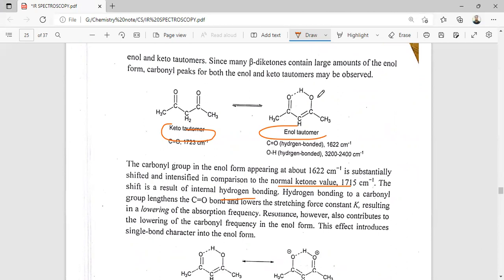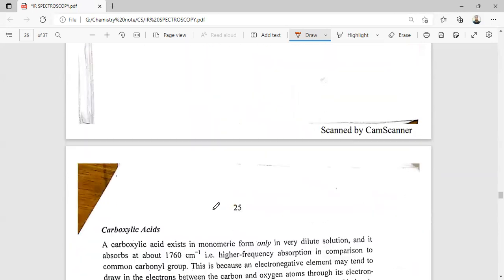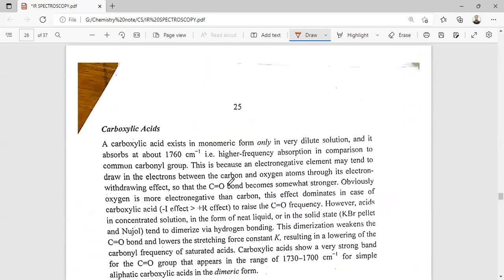There is hydrogen bonding with this hydroxyl group, so here the stretching frequency is lower compared to this. Here the OH stretching frequency is also observed in this region. The intensity of these stretching frequencies also depends on the percentage of the keto and enol tautomerism. So next we will discuss the carboxylic acid.